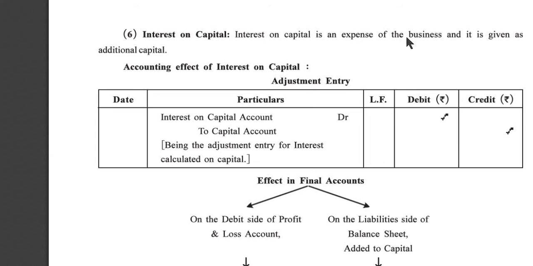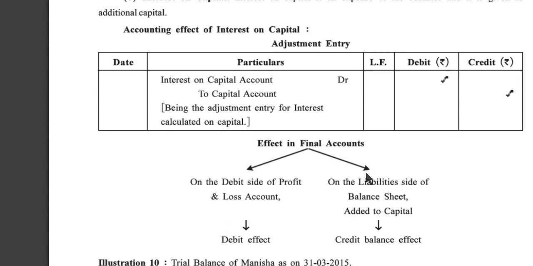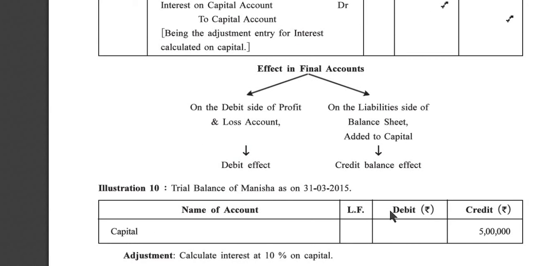Interest on capital is an expense of the business and it is given as an additional capital. Accounting effect of interest on capital, adjustment entry: interest on capital account debit to capital account, being the adjustment entry for interest calculated on capital. Effect in final account: on the debit side of profit and loss account, it is a debit effect. And on the liability side of balance sheet, added to capital, credit balance effect.